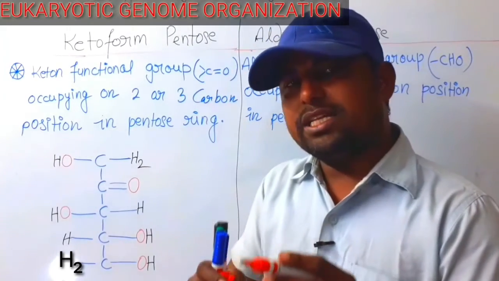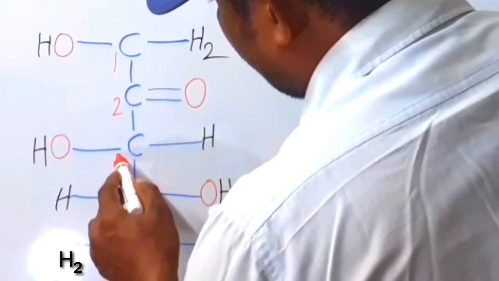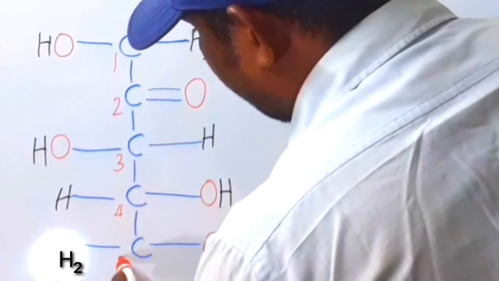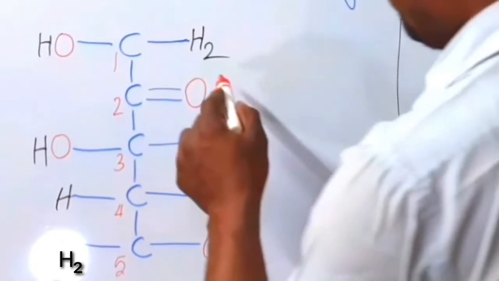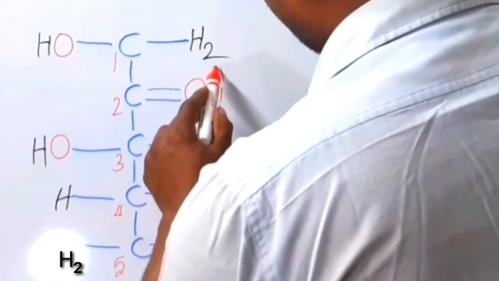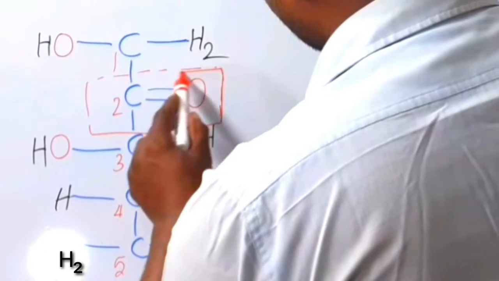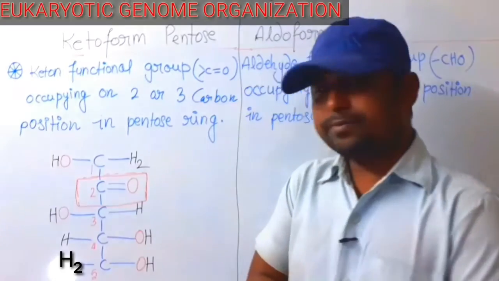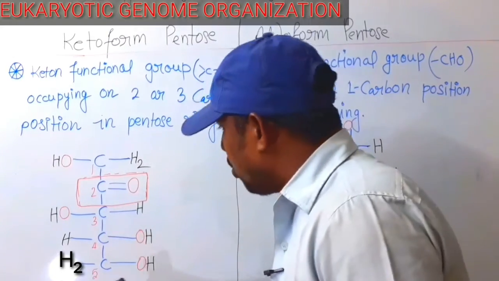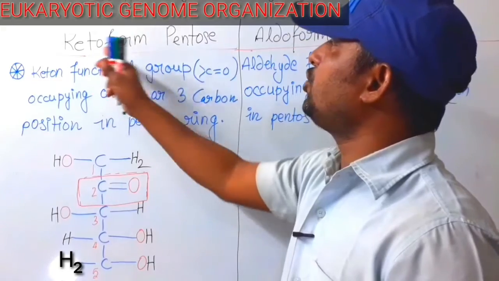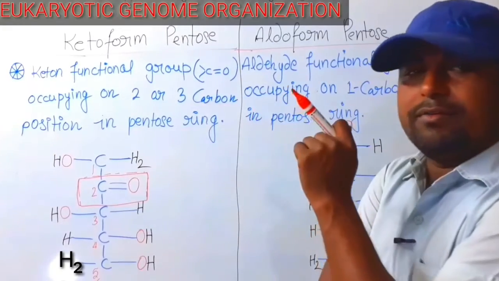If we start counting 1, 2, 3, 4, 5, carbon number 2 is occupied by the keto group. The whole structure is called keto form pentose. The maximum number of carbons is 5 in the pentose ring.